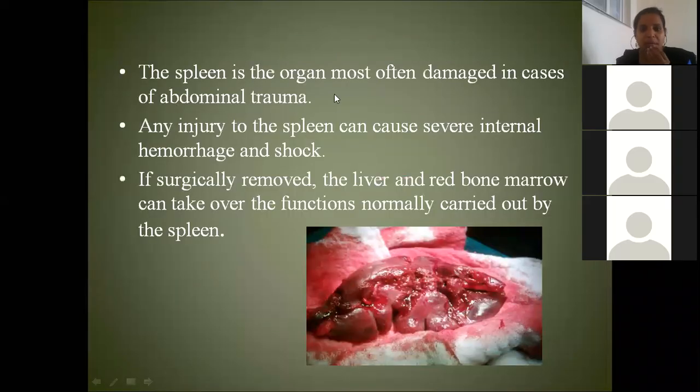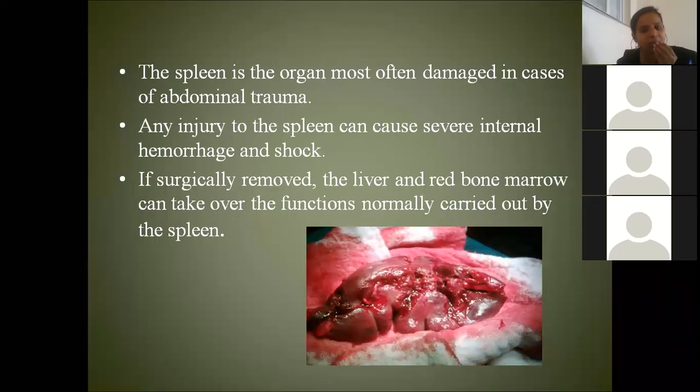So the spleen is the organ most often damaged by abdominal trauma. Such a tender organ it is. So if there is any injury on the abdomen, it easily gets ruptured. Whenever it gets ruptured, it causes severe internal hemorrhage, which may lead to hypovolemic shock. Hypovolemic shock means the blood volume should normally be 5 liters in the cardiovascular system, but because of the rupture of blood vessels, that whole blood is now leaking into the peritoneal cavity. The blood volume will fall to 3 liters, 2 liters.